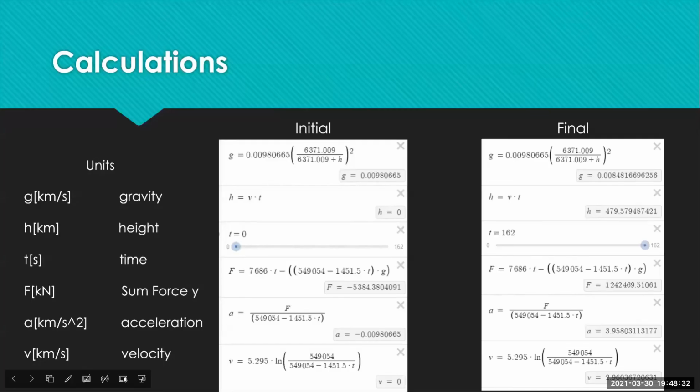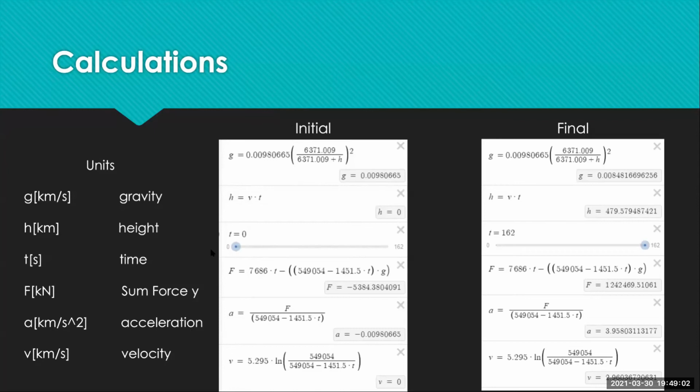So now going through all of the different equations, I wanted to use some kind of software that would allow us to plug in all the equations and see all of the outputs at any given time. So I used Desmos for this. You can see the equation of gravity, the equation of height, the variable of time, the equation of the sum of the forces in the y, the equation of acceleration, and the equation of final velocity.